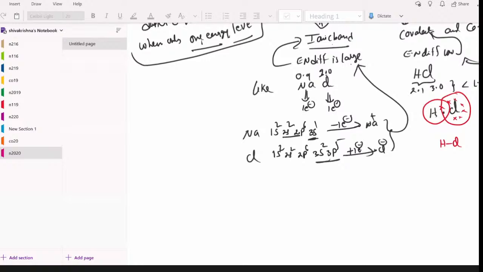Sir, you said that duplet configuration is only for one energy level. Yes, one energy level. So lithium and beryllium also go for octet configuration. Why? Lithium is 1s2 2s1. Lithium loses 1 electron and becomes Li plus, which is 1s2. Now only one energy level is there, no longer more than one energy level. Oh, okay, sir, I understood.